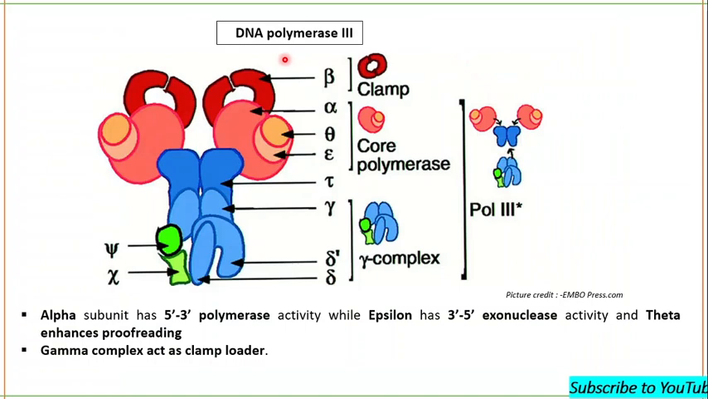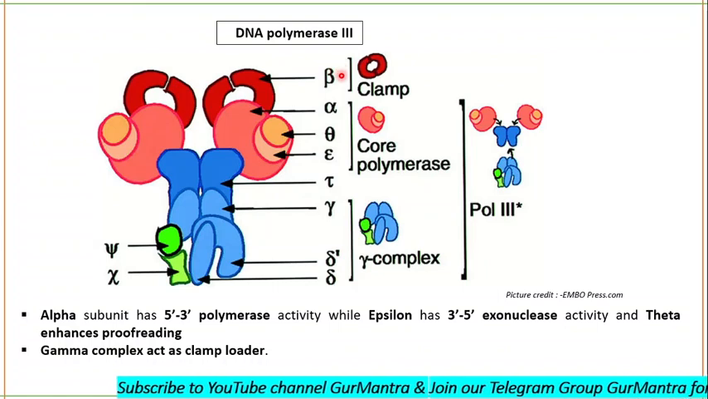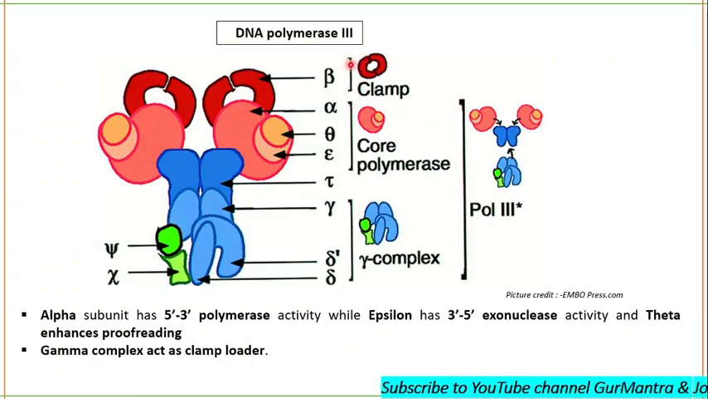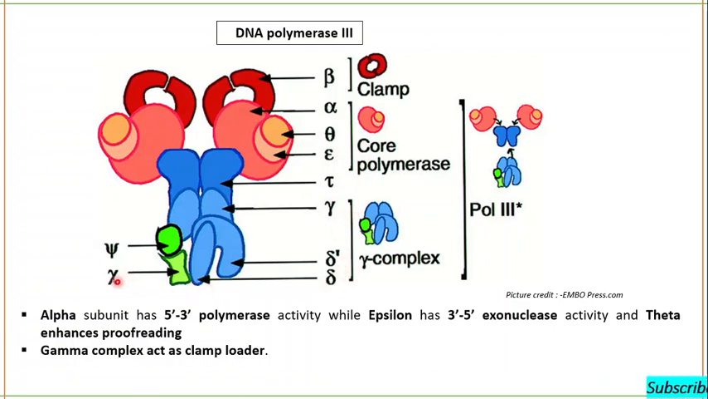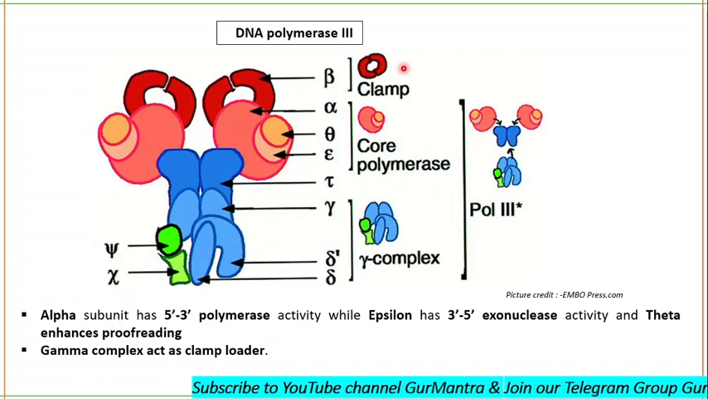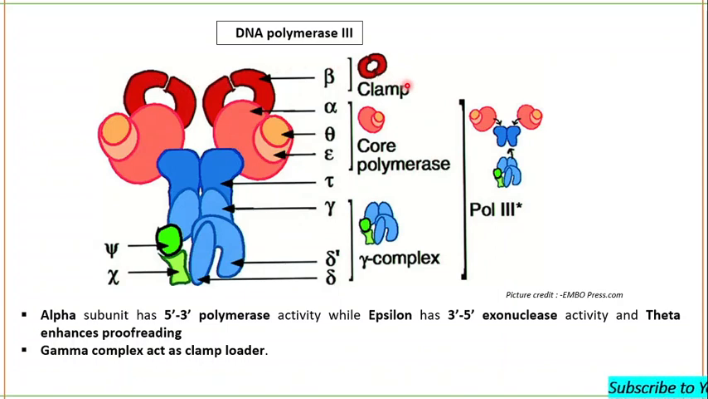Finally, this is our DNA polymerase 3, the most important enzyme responsible for DNA replication. You will see 10 subunits in this: 1, 2, 3, 4, 5, 6, 7, 8, 9 and 10. Please tell the names: beta, alpha, theta, epsilon, tau, gamma, delta, delta dash, chi and psi. This beta dimer, the dimer of the beta subunit, will form the clamp.